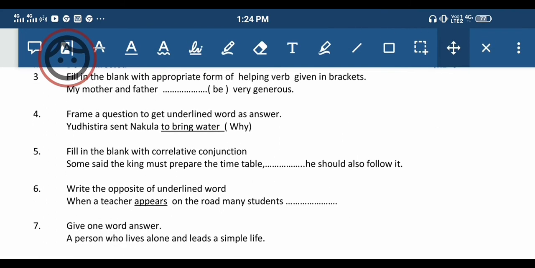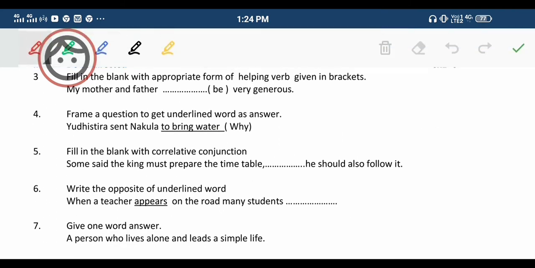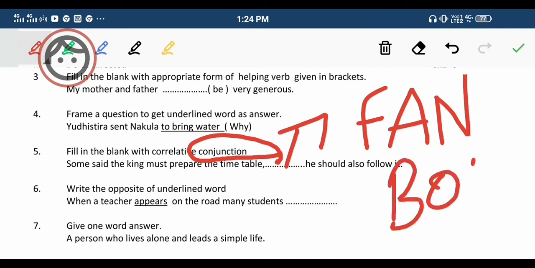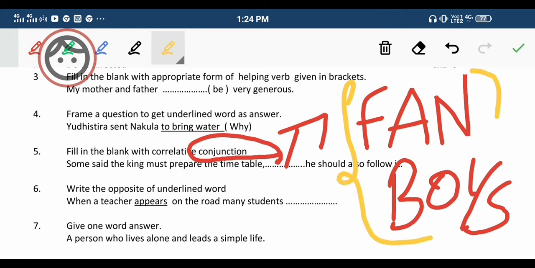Fill in the blanks with correlative conjunction. So conjunction is also important, so just have a look at the conjunction. Here: the king must prepare the timetable dash he should also follow it. What conjunction will be there? Conjunctions, in the sense, the FANBOYS. I'll give you the acronym here, the FANBOYS. What will be the full form of it?